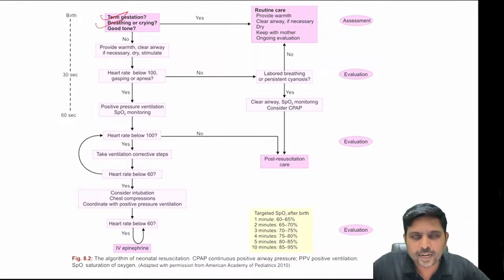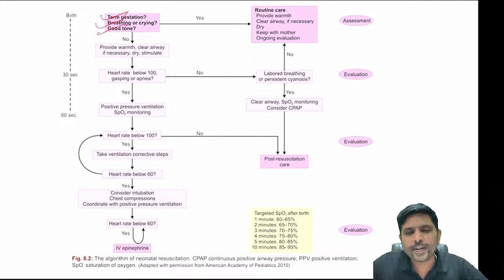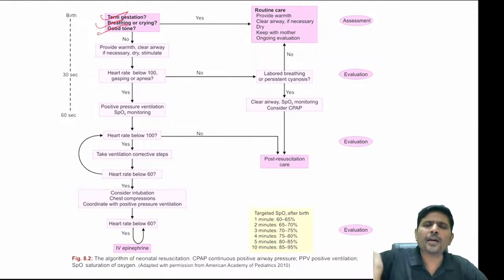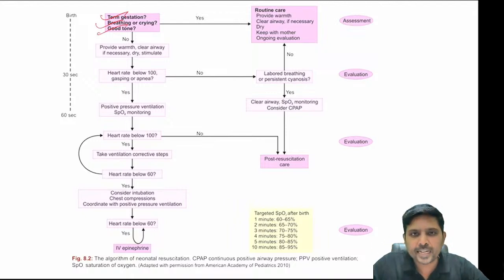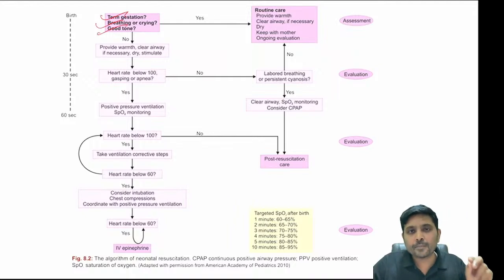Why? When the child starts breathing, you need not worry. Third one, tone of the baby. Why tone of the baby? Because whenever the child is in birth asphyxia, it will lead to hypotonia. So three things that should be seen immediately after birth: term or preterm, breathing or crying, tone is good or bad.